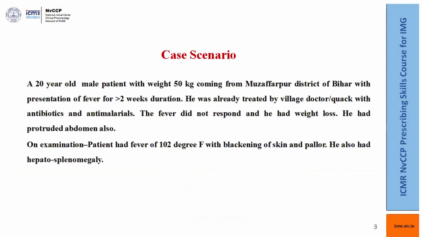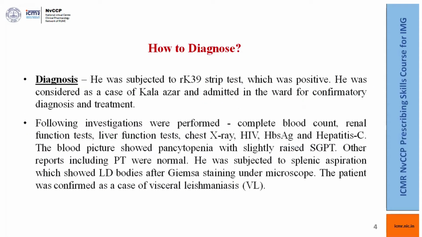A 20-year-old male patient with weight of 50 kg coming from Muzaffarpur, which is an endemic district of Bihar, with presentation of fever of greater than 2 weeks duration. He was treated by a village quack with antimalarials and antibiotics. The fever did not respond and he had weight loss. He had protruded abdomen also. On examination, the patient had fever of 102 degrees Fahrenheit with blackening of the skin and pallor. He also had hepatosplenomegaly.